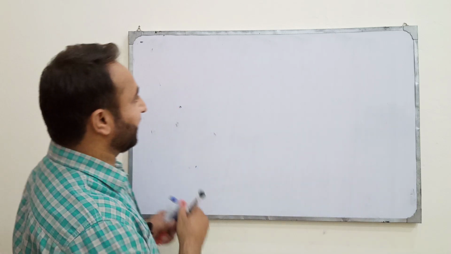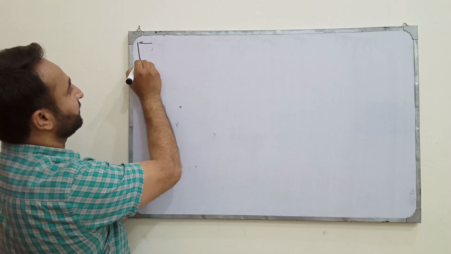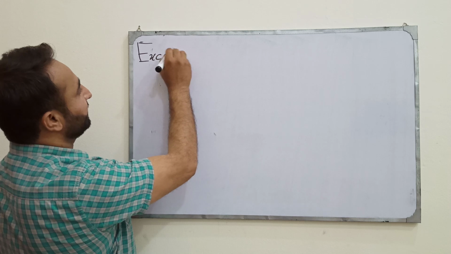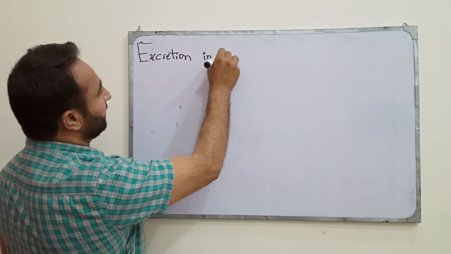In this topic we'll discuss what a cockroach is, what the excretory products in it are, what the excretory structures in it are, and what is special about the cockroach which other animals don't have. At the end we'll discuss the excretory mechanism, and finally a very important question: what is the difference between anus and cloaca. So stay connected. We are going to discuss excretion in cockroach.